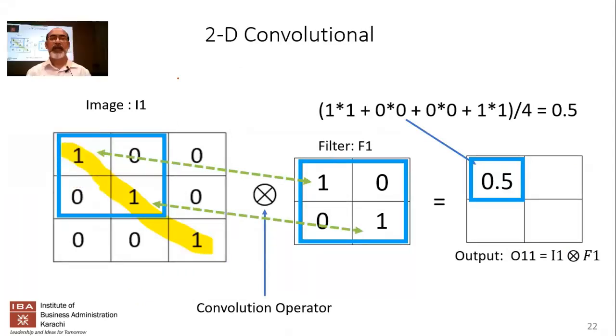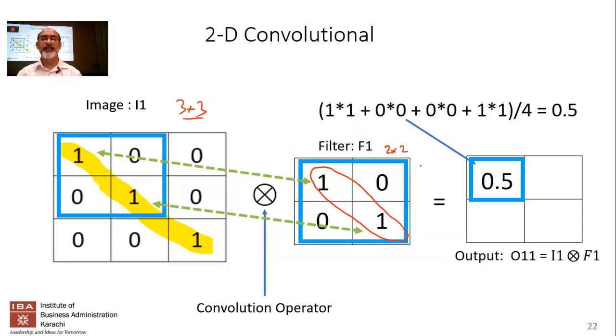The pattern that I'm going to look at uses the following filter. So look at this filter. This is filter 1, and it's a 2x2 filter. It's not 3x3. The original image is 3x3, but I'm using a 2x2 filter. If you notice, the ones in the filter are in a diagonal arrangement. Let's do the convolution, or applying the filter, which is more or less the same thing.